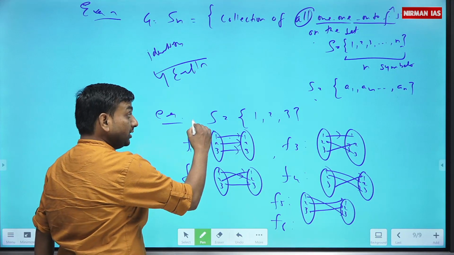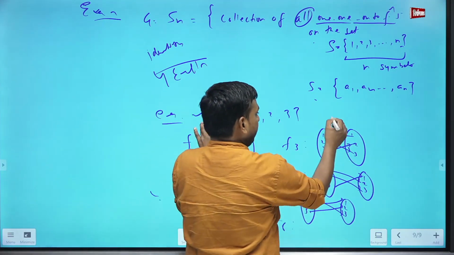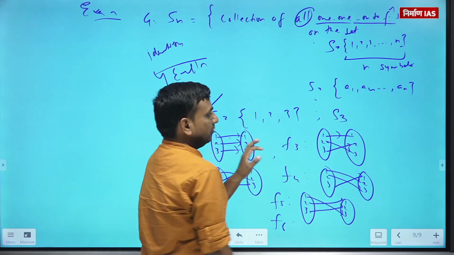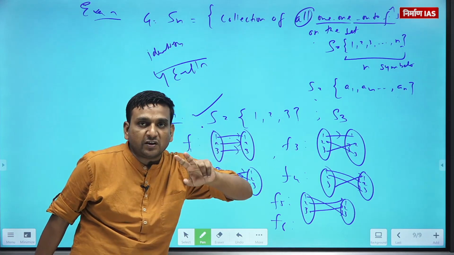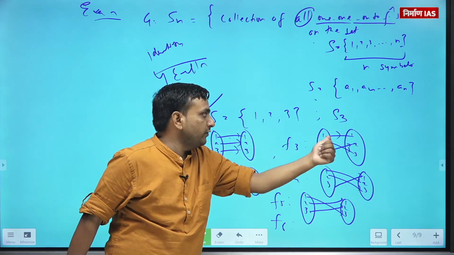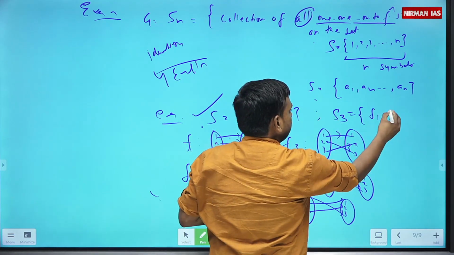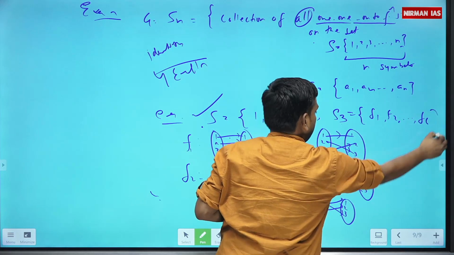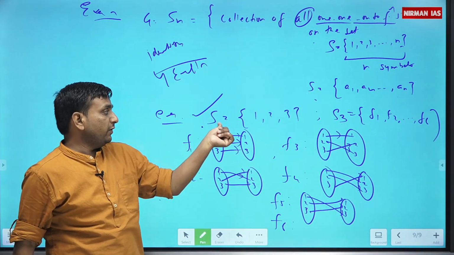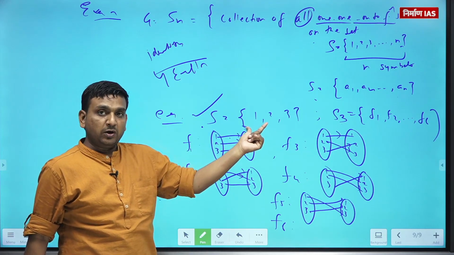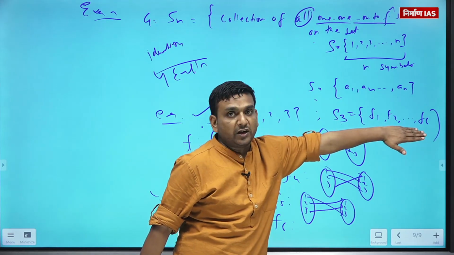So I have a set S, and I will define a set S3. What it will be called as set of all 1 on 2 functions on a set of symbols with 3 symbols. This will contain all such functions, all those 6 functions which are possible to define, maintaining 1 on 2 on the set S, will be lying between in the set S3.